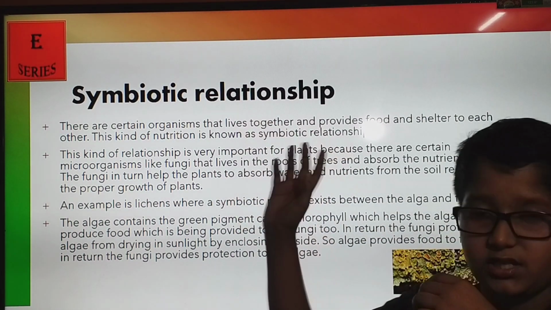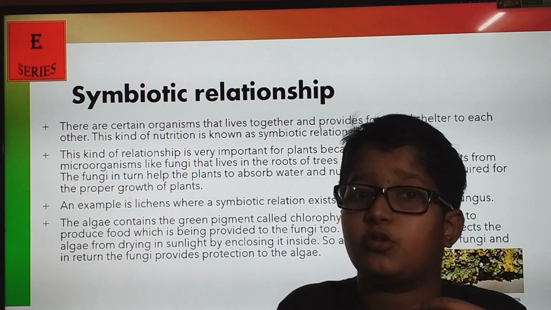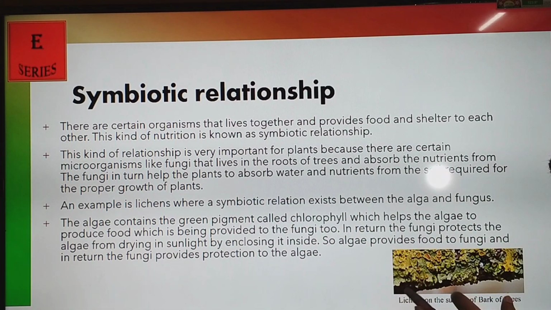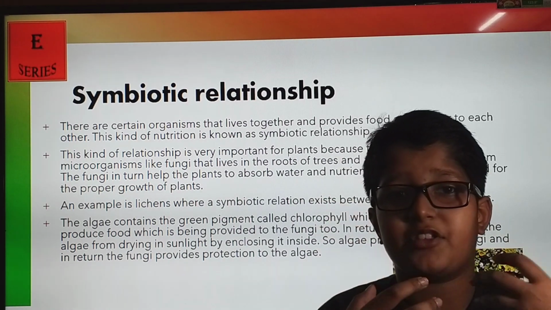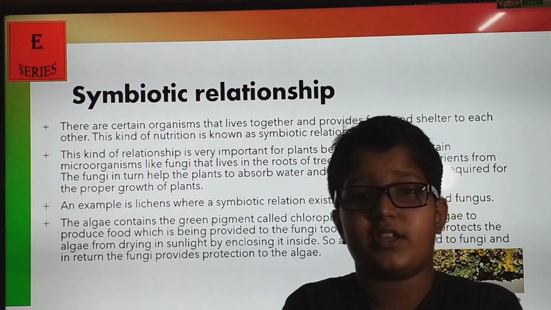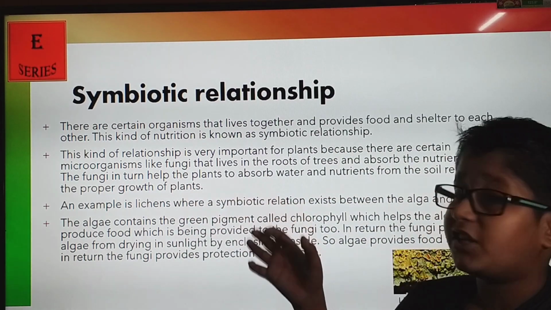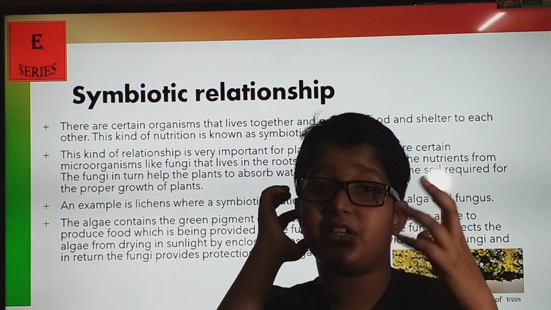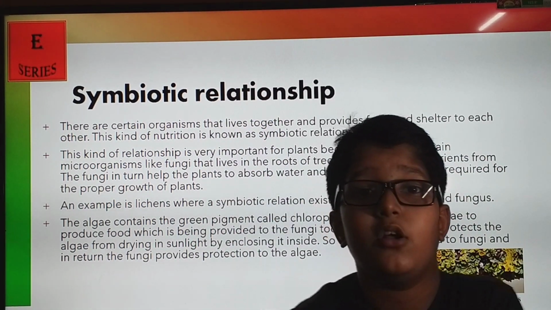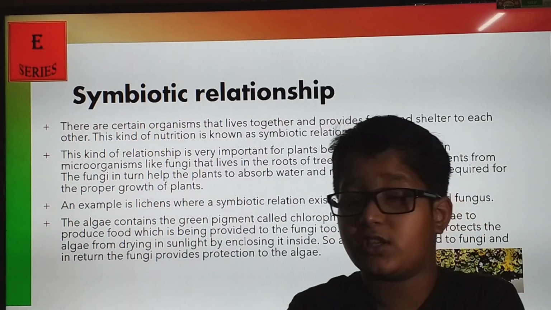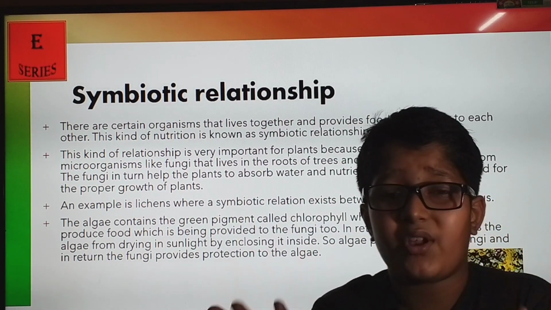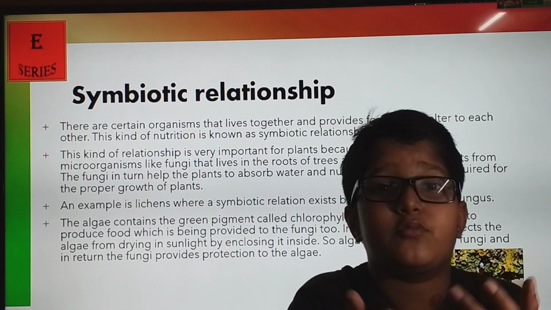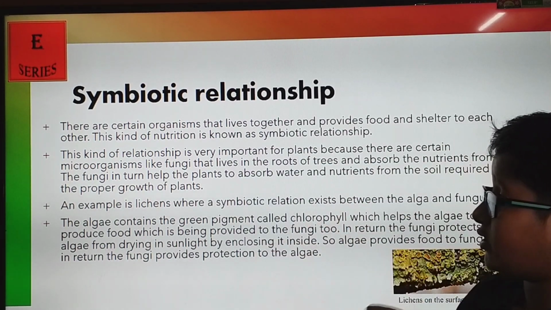Same case, certain organisms live together and share food and resources. For example, there are lichens, and another example is the fungi which have a symbiotic relationship with a kind of plant. That plant gives its oxygen and support, and the fungi give food to that plant. That is a symbiotic relationship. And one symbiotic relationship is between bees and flowers. Bees help the flower to pollinate, and the flower gives its nectar to eat. So this is a symbiotic relationship.